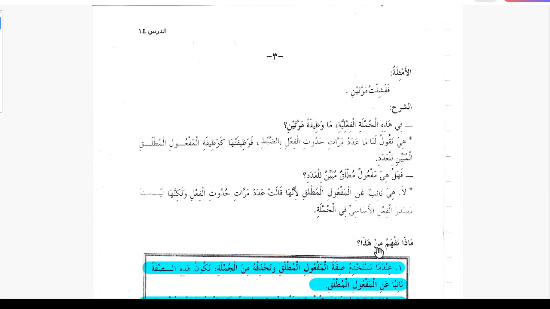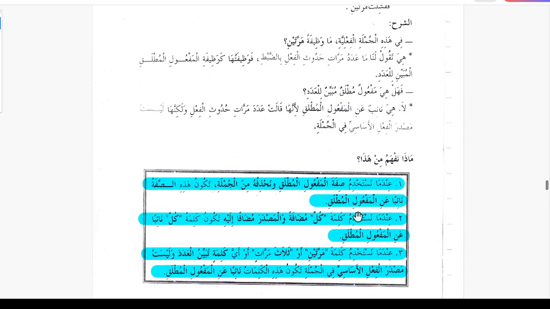So what do we understand from this? This is the summary of naibun anil maf'ul mutlaq. When we use the sifa of the maf'ul mutlaq and omit the maf'ul mutlaq, so we use the sifa without the maf'ul mutlaq, then this sifa is the deputy of the maf'ul mutlaq.